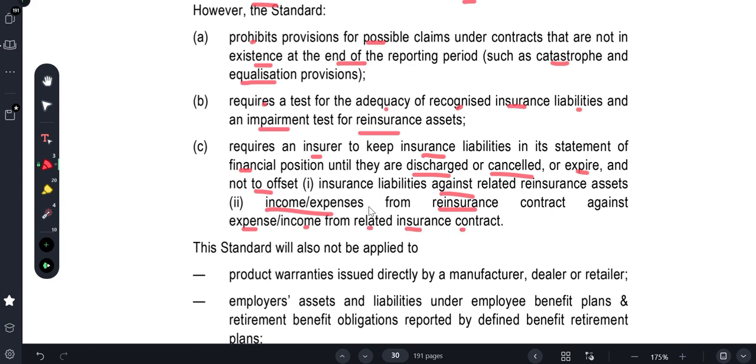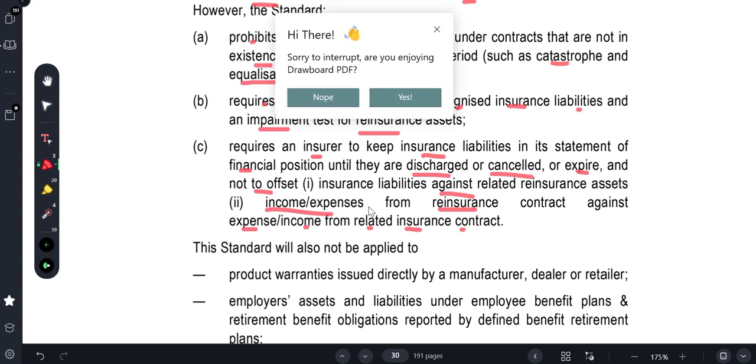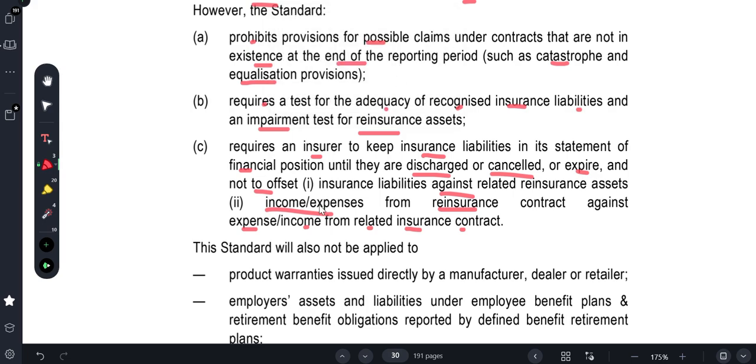So they are asking you to keep your liability in the books until the risk has been moved off. We should wait until the expiry, the discharge of duty, or the cancellation of the contract. This liability should be kept in the books, and only after that can it be reckoned as income.